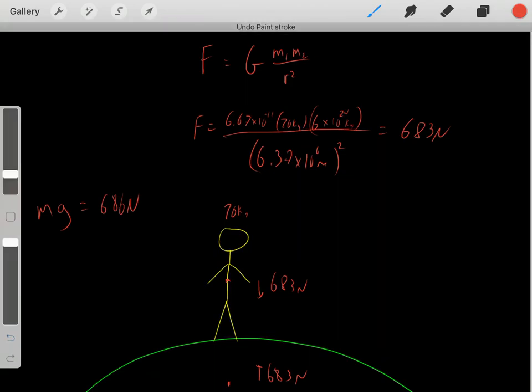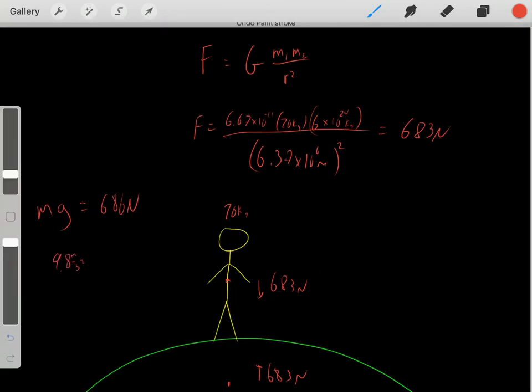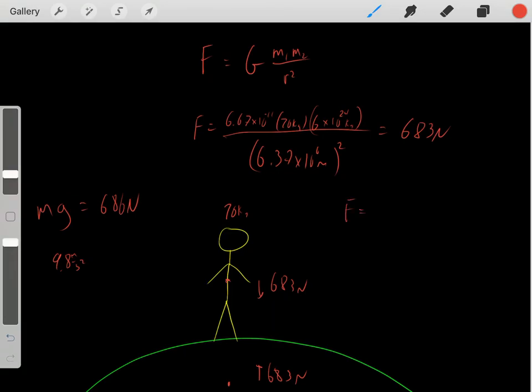We already said the acceleration is 9.8 meters per second squared, so we can prove that. We know force equals mass times acceleration, so force divided by mass equals acceleration. We know the force that this person feels is 683 newtons, and we know the mass of the person is 70 kilograms.